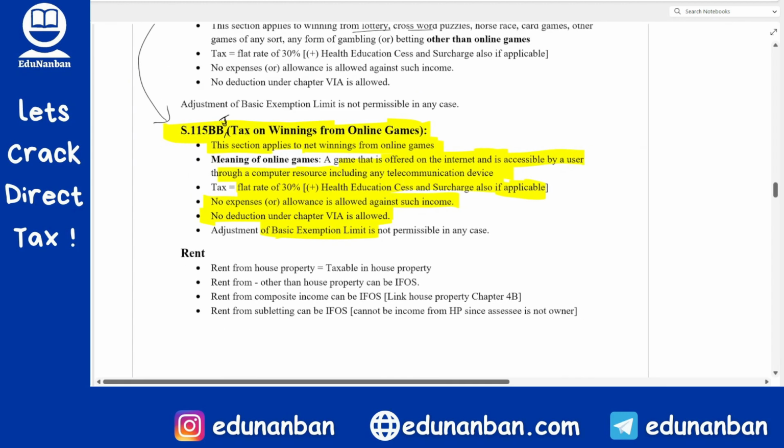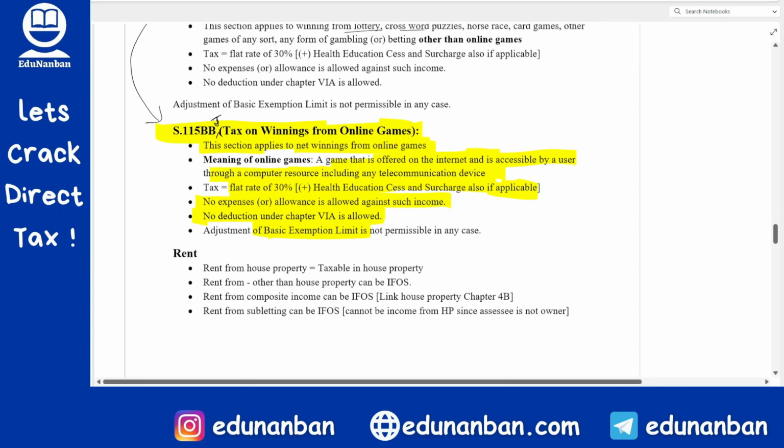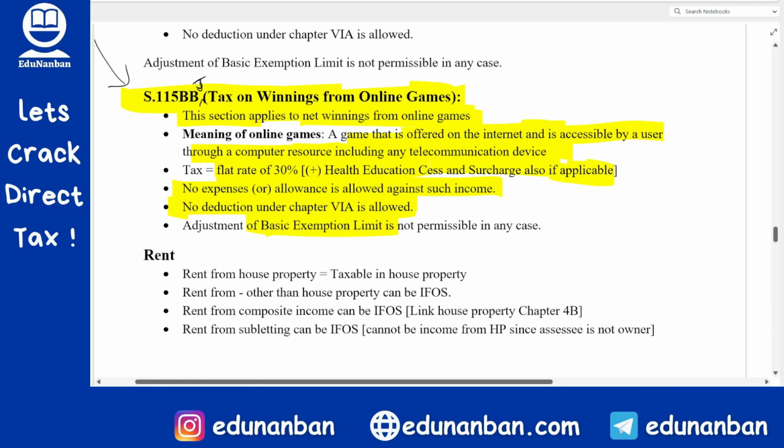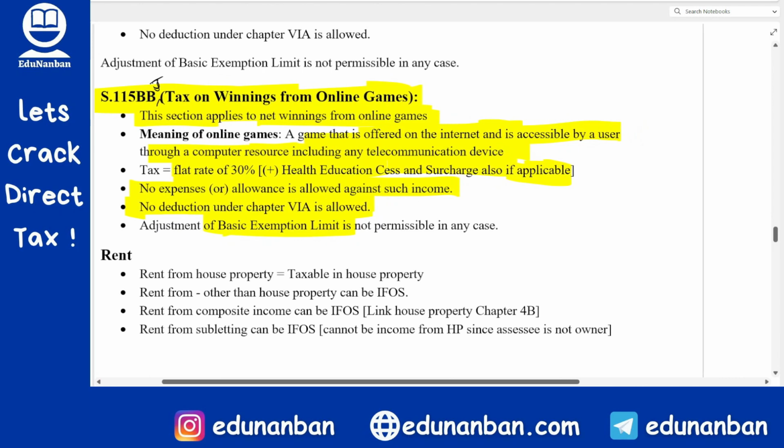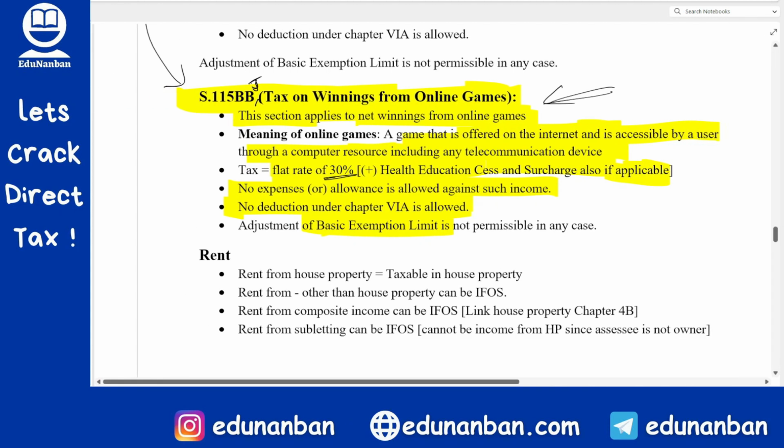Okay, so even in the special rates of tax, I have included the winnings from online games. There also you need not note down, it is already given. Fine. 30% rate of tax. So for example, if any person is playing a game such as a PUBG tournament or a Fortnite tournament, or even in case of Dream11, etc., whatever winnings is there, that will be taxable under this section.